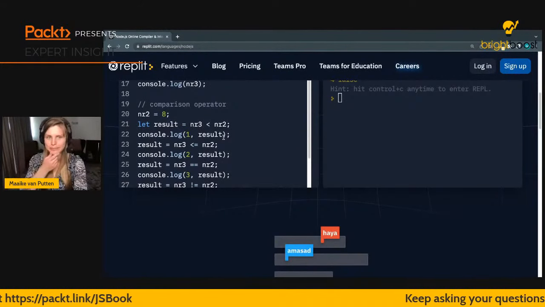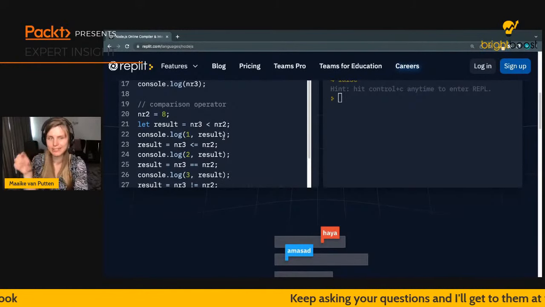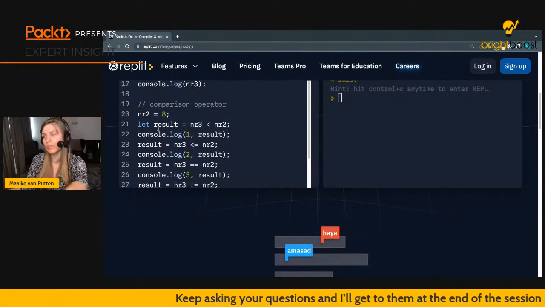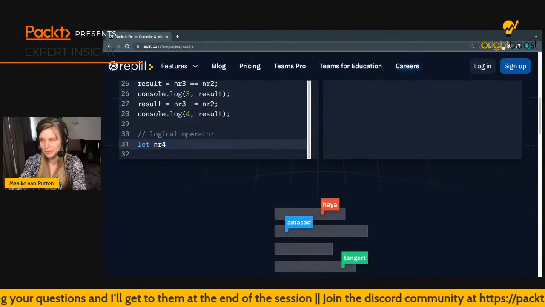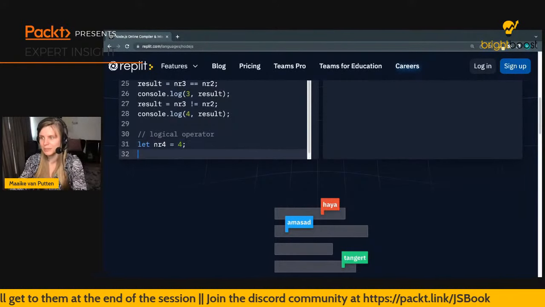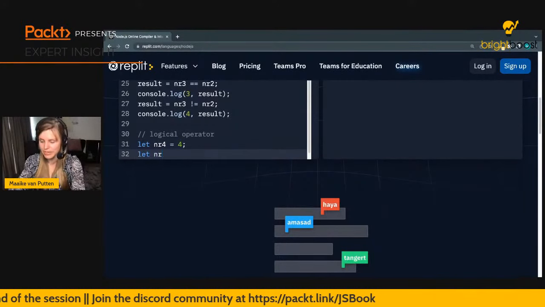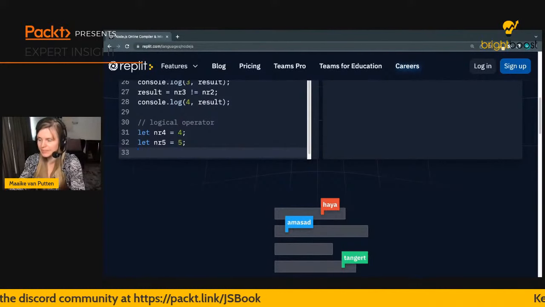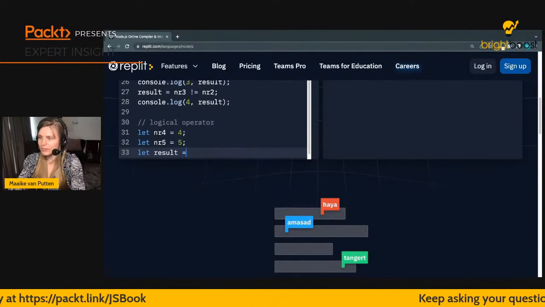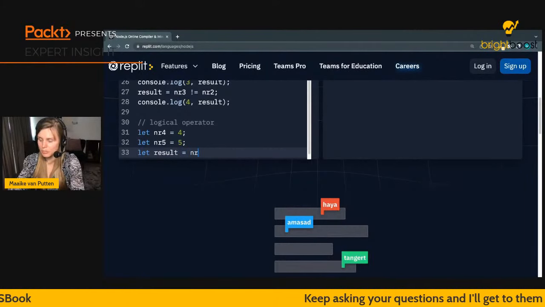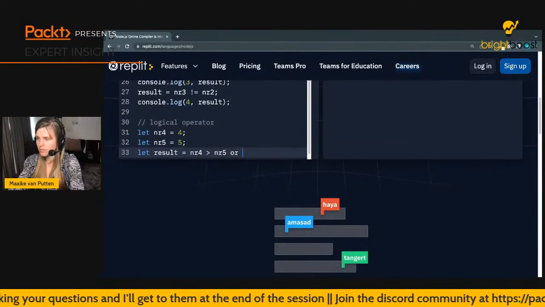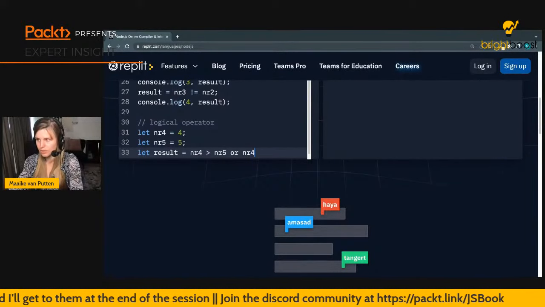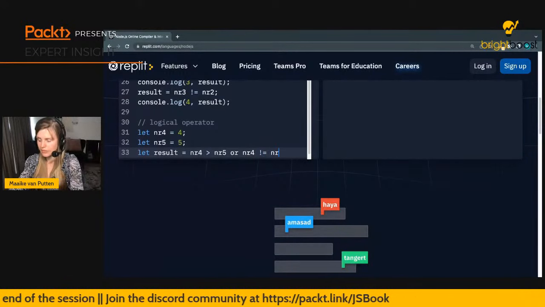At this point in my head it's like, am I going to be very lazy and copy this and then just type something extra in the back? Or am I going to take the whole effort to type this line again? Let's just go for that last option because it's going to be more clear. Let's just say number 4 is 4 and number 5 is 5 because, well, this way it's easy to remember. Then we have a let result over here, and we're going to say if number 4 is bigger than number 5, or let's just say number 4 doesn't equal number 5.